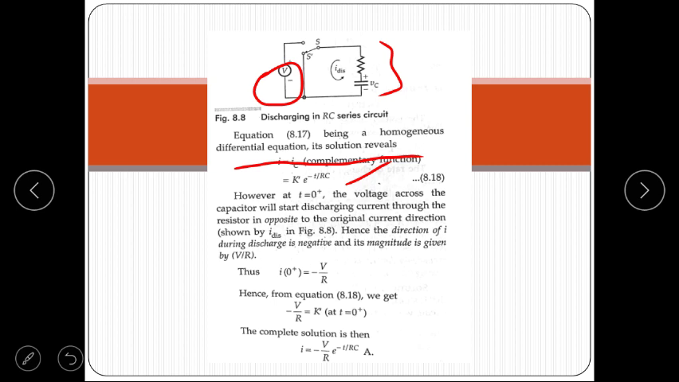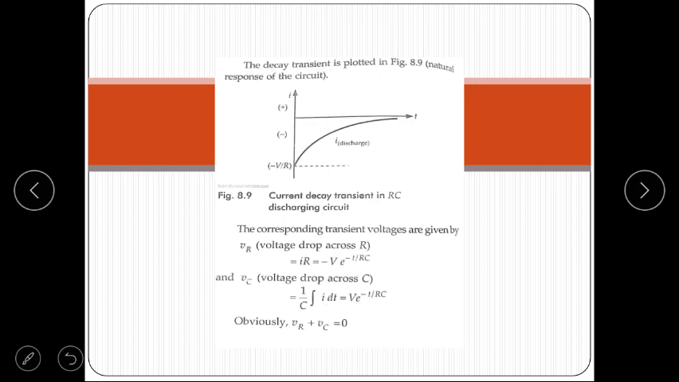Its magnitude is given by V upon R. I is equal to minus V upon R, that is in the opposite direction. So the value of K is equal to minus V upon R, and the complete solution of I is equal to minus V upon R e to the power minus t upon RC ampere. Now the decaying current is plotted as shown in the figure. The current decaying transient in RC circuit.